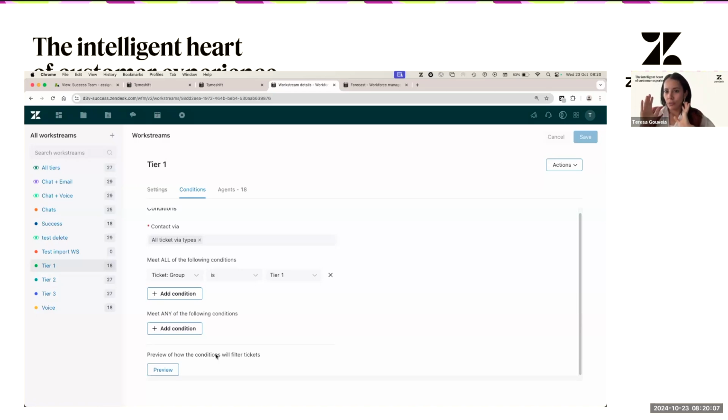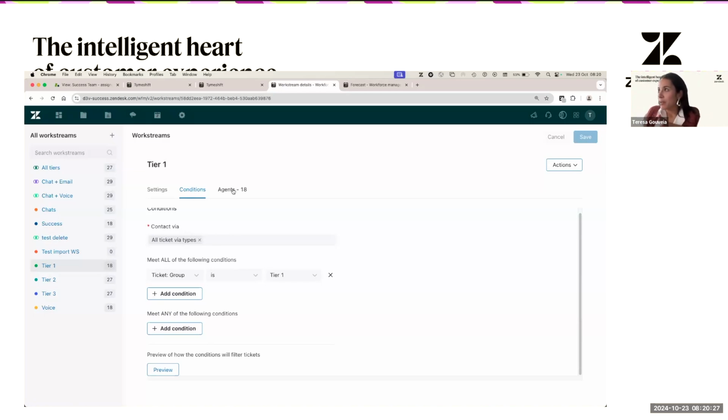It's also good to mention, because I hear this question a lot: Workstreams are 100% related to ticket conditions. It doesn't matter which agents worked on this. When we're talking about conditions, it's 100% related to tickets. It doesn't matter if agents are assigned to a workstream or not.